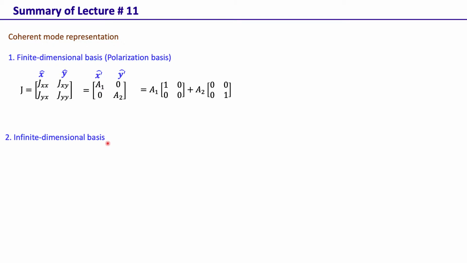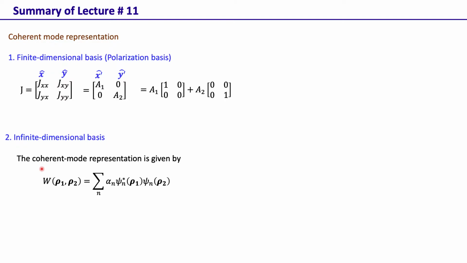Similarly, one can have coherent mode representation in the infinite dimensional basis, and in this case, the coherent mode representation can be written in general like this. This is the cross spectral density function of a partially coherent field. This can be written as a sum of several cross spectral density functions. Here we have a finite number of cross spectral density functions.